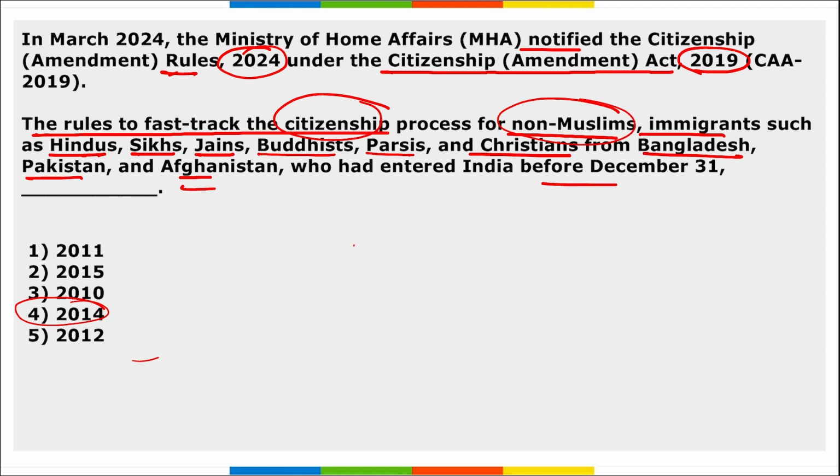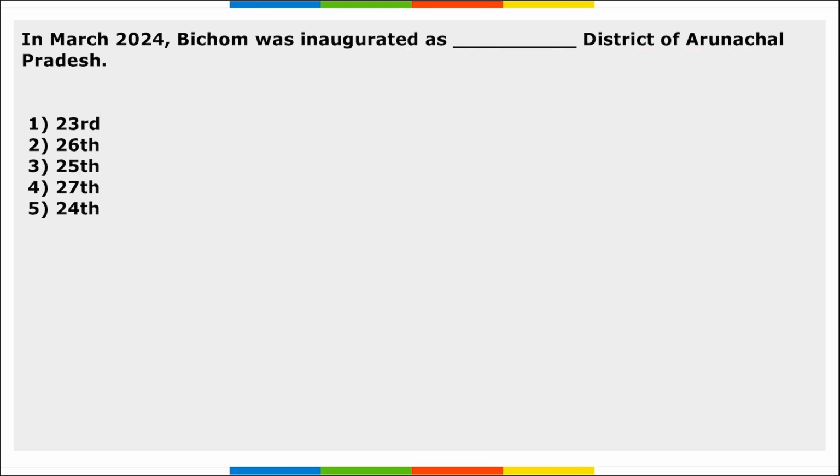And these rules will enable the persons who are eligible under the Citizen Amendment Act of 2019 to apply for the grant of Indian citizenship. Next, in March, Bichom was inaugurated as the new district of Arunachal Pradesh. So in March 2024, Bichom was inaugurated as the 27th district of Arunachal Pradesh.